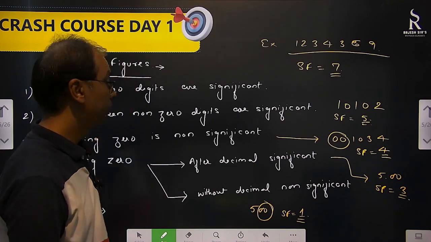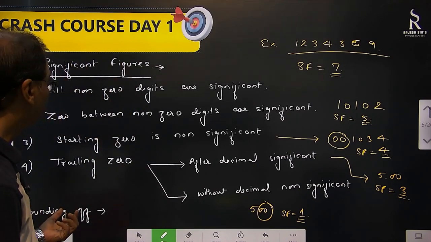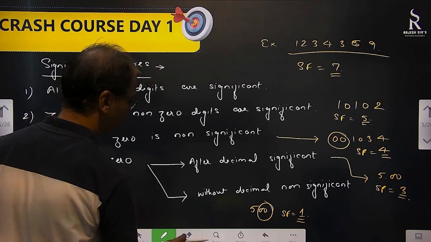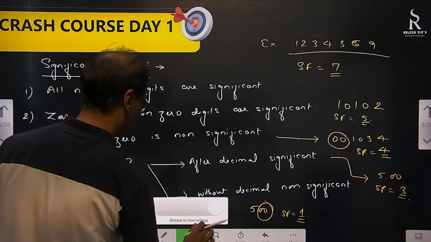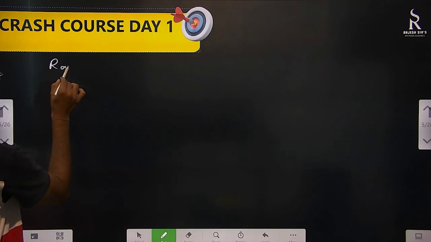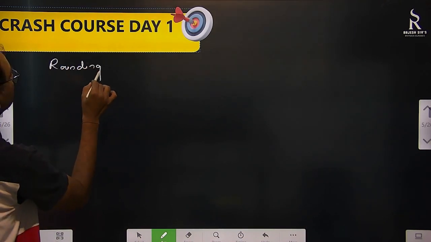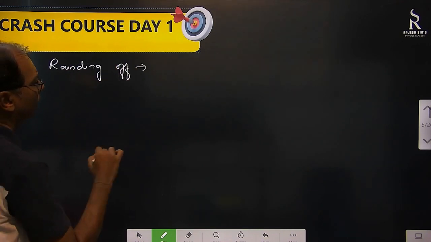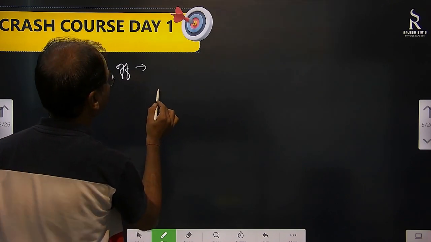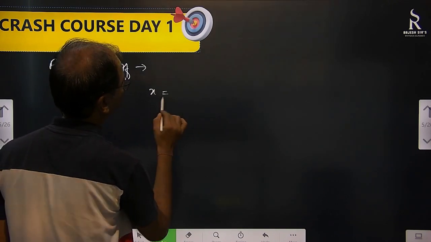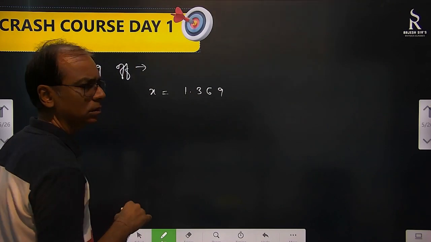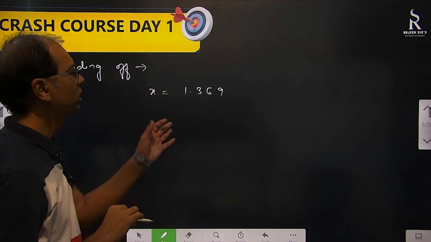Okay. Then other than significant figures, we have rounding off. How to do rounding off? Very simple. You all know how to do rounding off, but just let's see that. Rounding off. Now suppose that I have a certain measurement I did and I got one length, x equal to, let's say, 1.369 centimeter or whatever. Okay, so 1.369 I got.